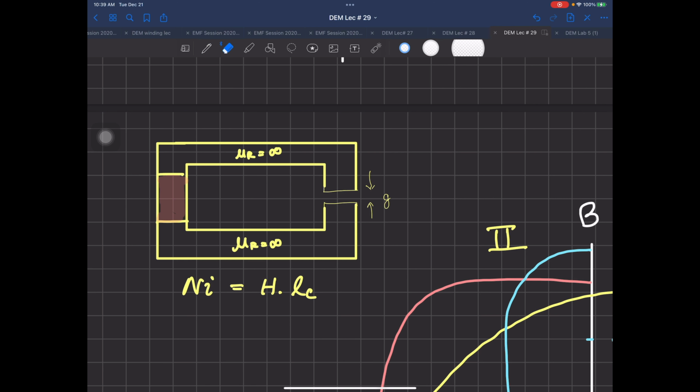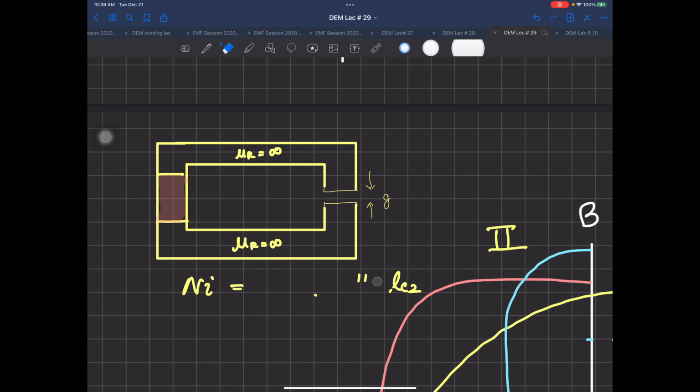So instead of one H dot LC, we can call it H1 dot LC1, then H2 dot LC2, and so on, however many. Now in this circuitry, how many elements do I have? I have one magnet and I have this air gap. Why? Because the other part has infinite permeability, assuming it. It is not so in reality, but still I am assuming it. So I am only having two elements over there.